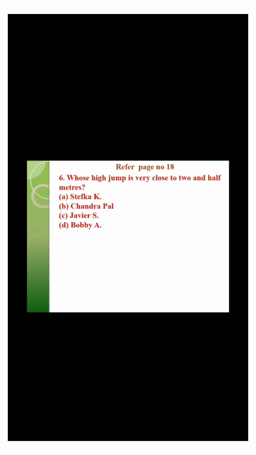Children, here the question is, whose high jump is very close to 2.5 meters? Your options are A. Stefka K, B. Chandra Paul, C. Javier S and D. Bobby A. Well, 2.5 meters is equal to 2 meters plus half a meter, which is 2 meters 50 centimeters. As you all know that 1 meter is equal to 100 centimeters, so half a meter is equal to 50 centimeters.